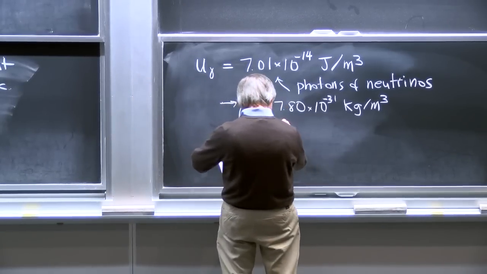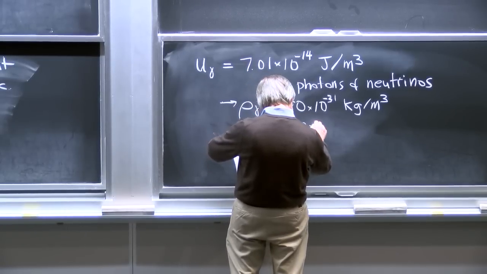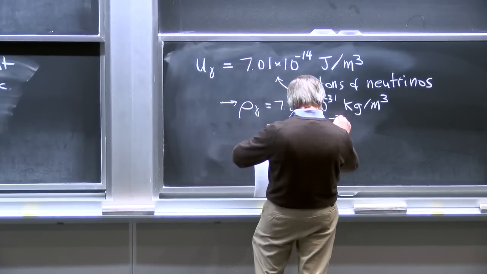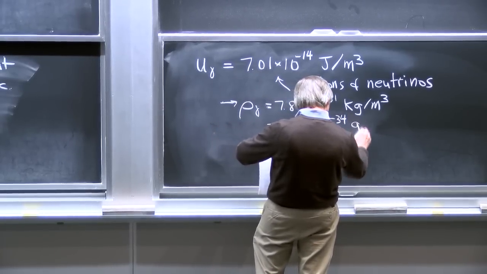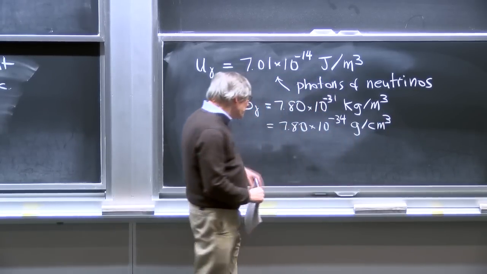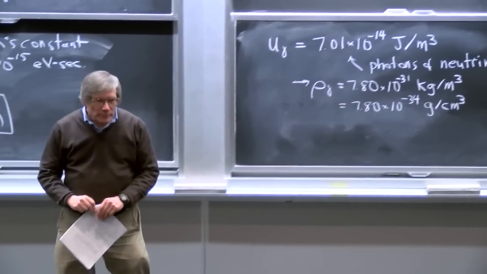So just making that conversion, usually I use SI units, but some things just seem to make more sense in other units. So it's 10 to the minus 34 grams per centimeter cubed. So 10 to the minus 34, or maybe 10 to the minus 33 times the density of water.